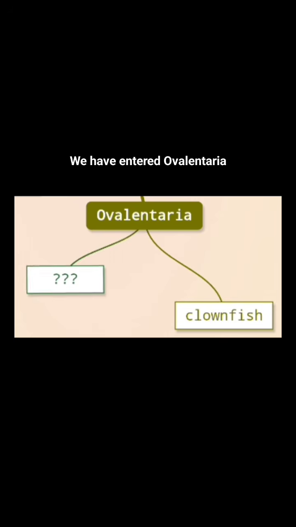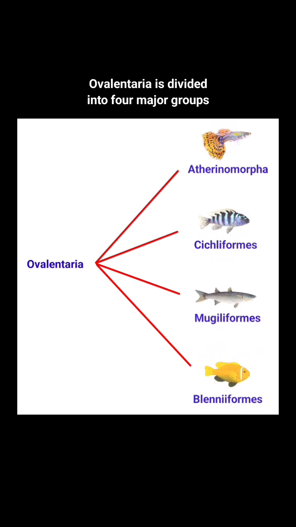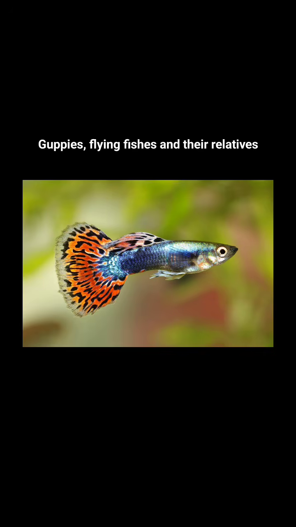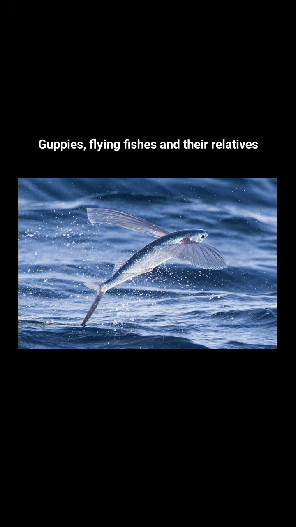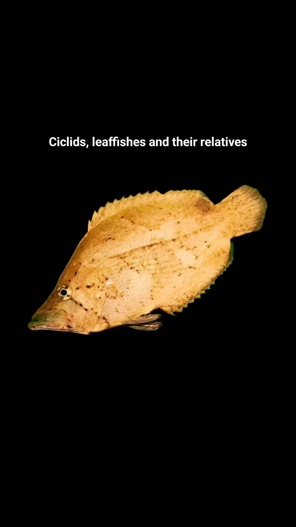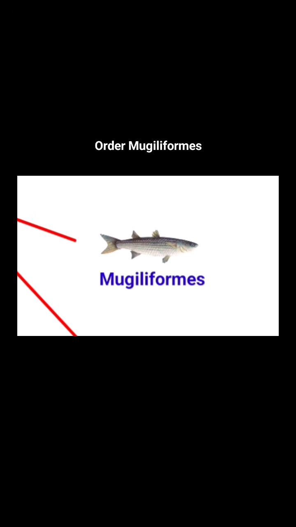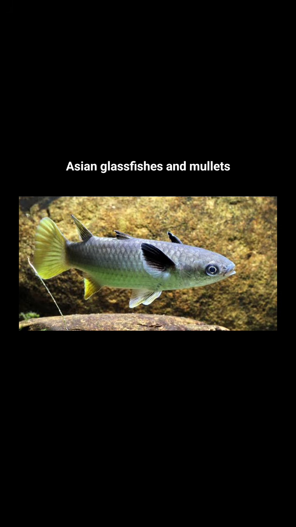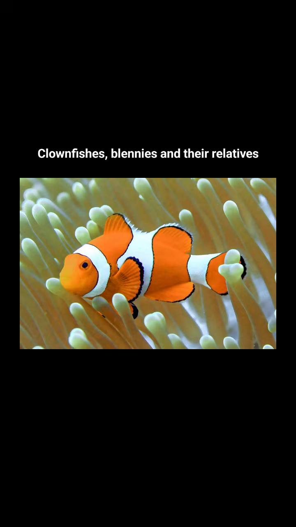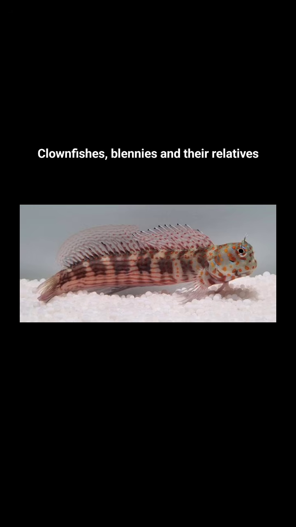We have entered Ovolentaria. Ovolentaria is divided into 4 major groups. The infraseries or superorder Atherinomorpha, guppies, flying fishes, and their relatives. Order Cichliformes, cichlids, leaf fishes, and their relatives. Order Mugiliformes, Asian glassfishes and mullets. And order Blenniiformes, clownfishes, blennies, and their relatives.